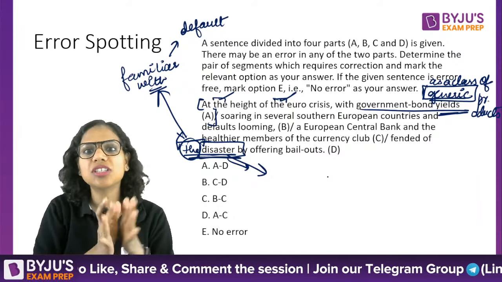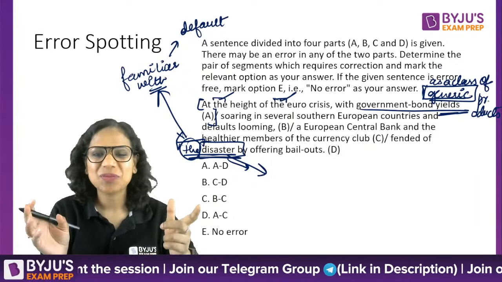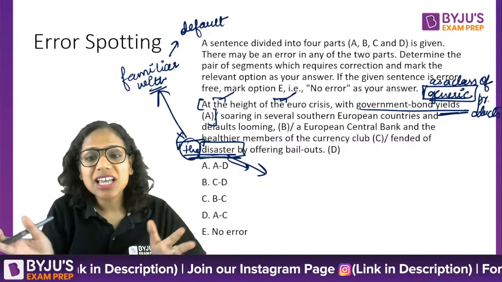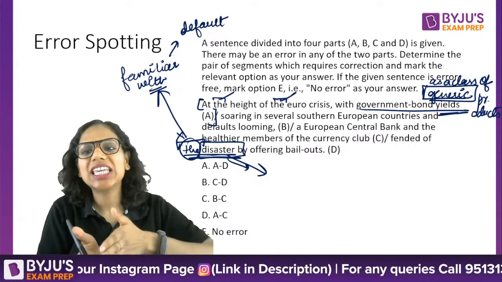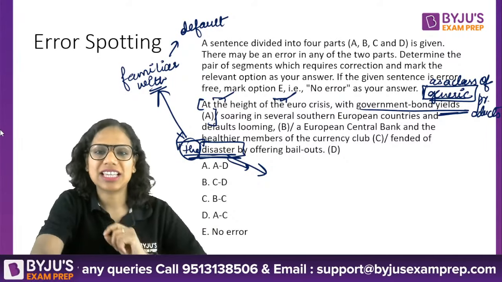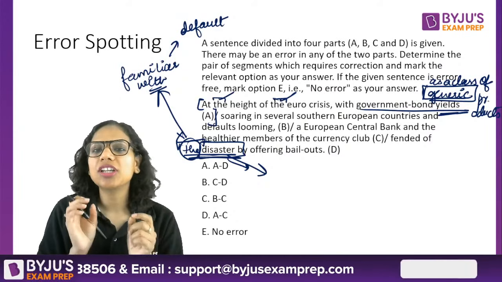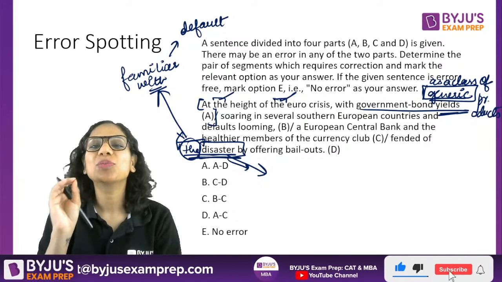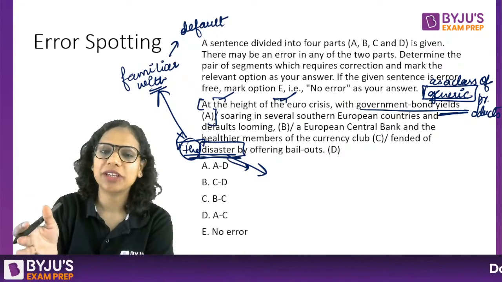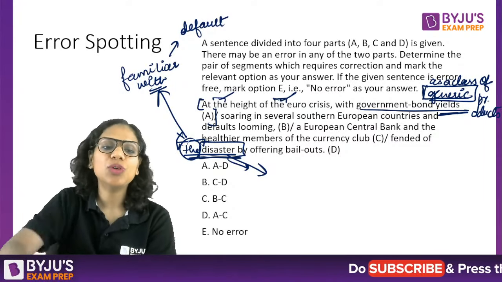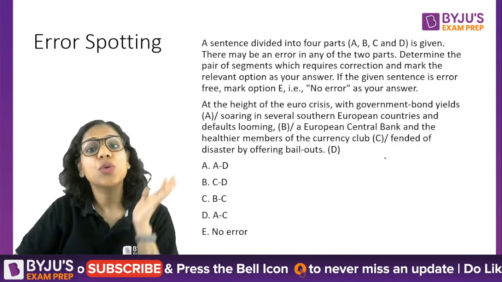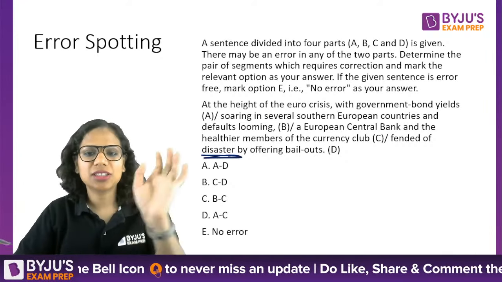That they saved us from disaster, from the problem. You get this? So that means any disaster could have happened in case the European Central Bank hadn't intervened. So here again, I'm talking about disaster in a generic sense. To grasp what is generic and what is not in articles, that's the entire complicated thing about articles. A lot of times you might feel that a "the" is required, but actually it may not be necessary. Even without it, you can make sense of the sentence. So "they fended off disaster" works. I hope this is clear.